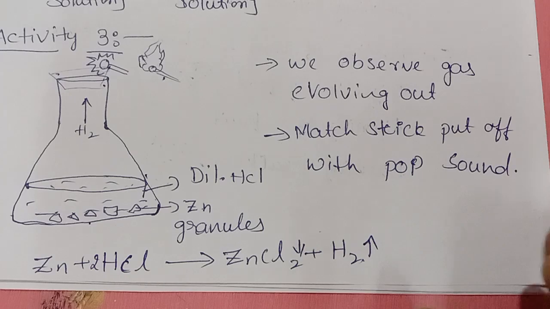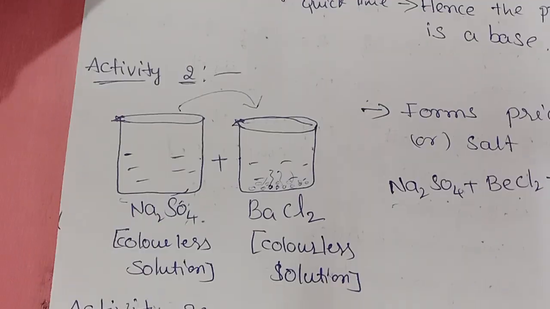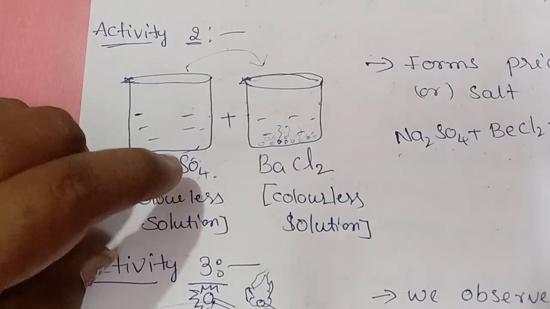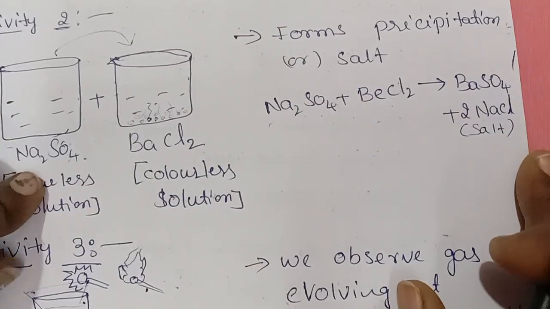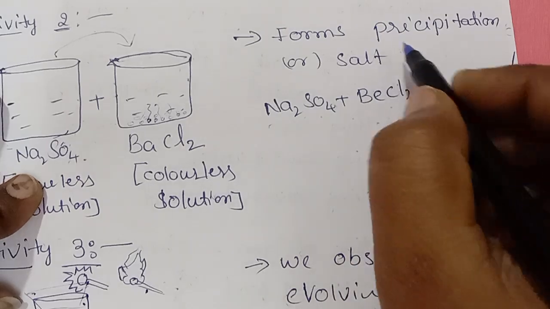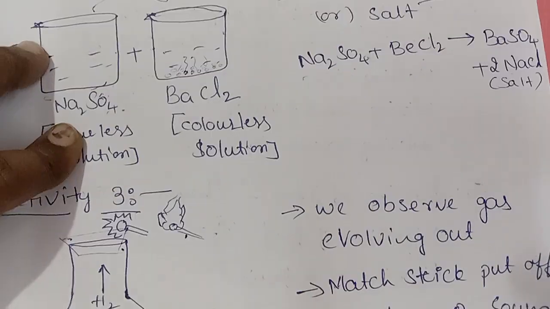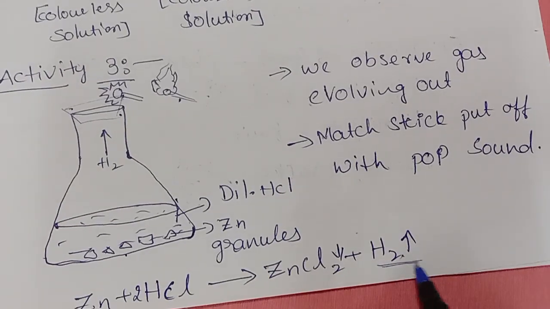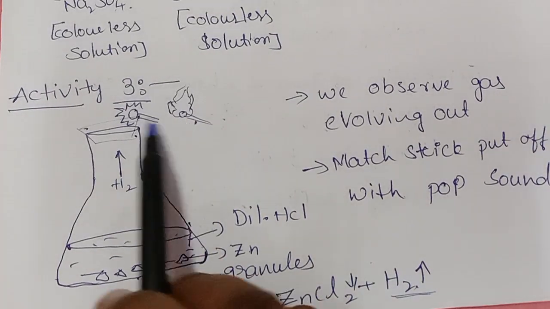From these 3 simple lab activities, what we are observing, in the first lab activity, heat is released. In the second lab activity, precipitation formed. In the third lab activity, it is releasing some gas which is putting off the burning matchstick with a pop sound. Okay.